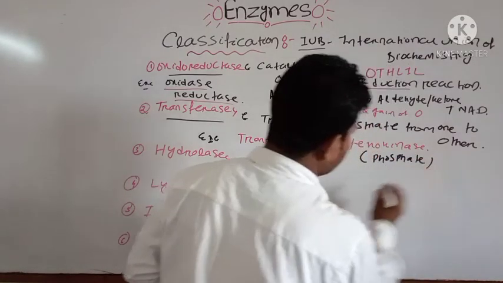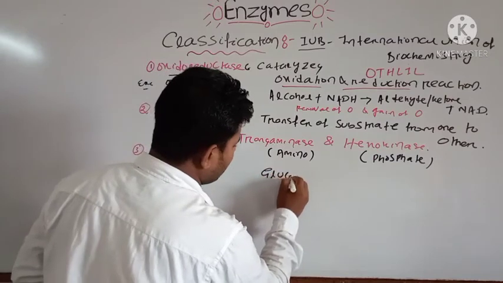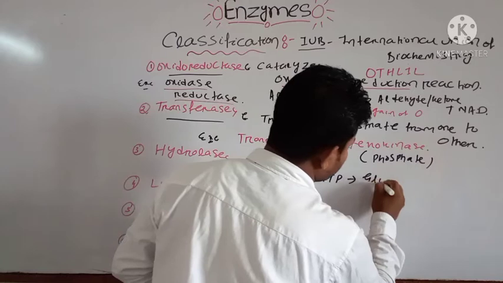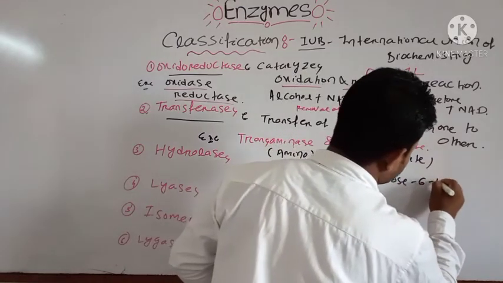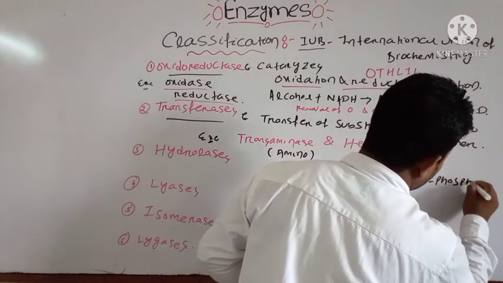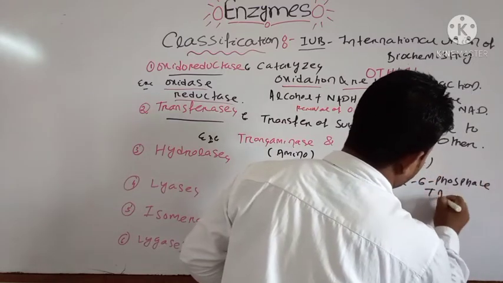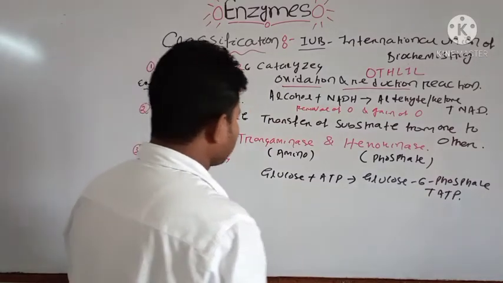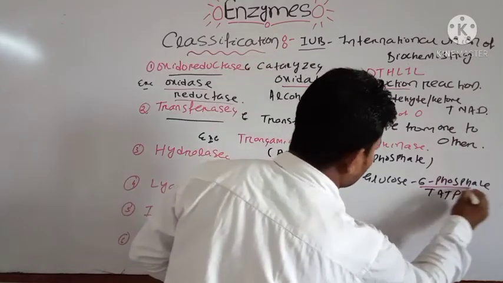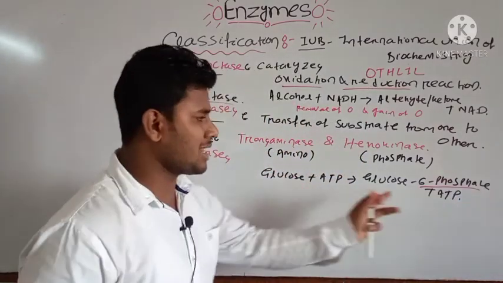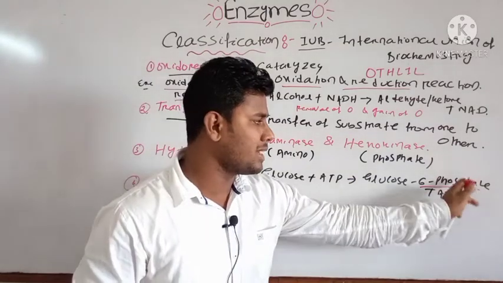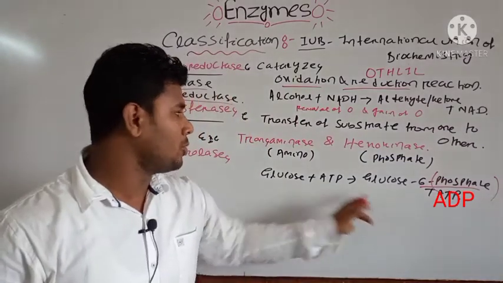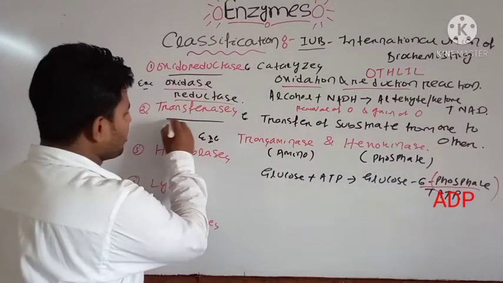If you take the example glucose plus ATP giving glucose 6 phosphate plus ADP, you can see there is transfer of the phosphate group. An additional group is transferred mostly by the transferase enzyme.